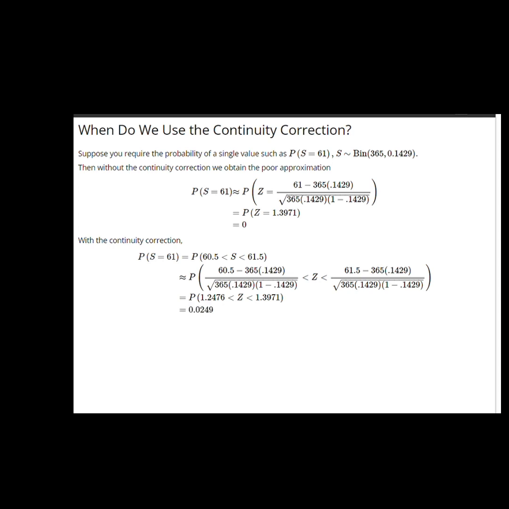That probability is determined from the table to be 0.0249. The true value of this binomial probability I worked out, and it turns out to be 0.0242. Without the continuity correction, our approximation to this was 0. With it, it was 0.0249, very close, in fact, up to the fourth decimal point, to the true answer.